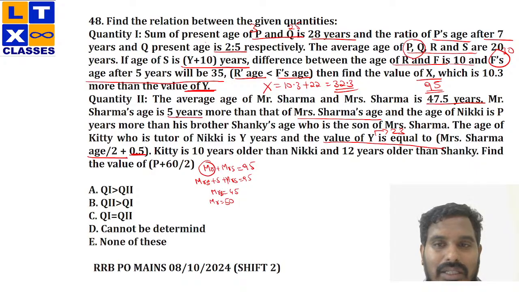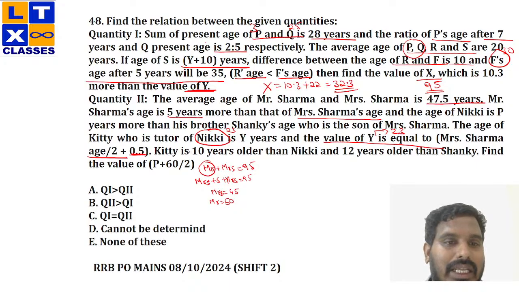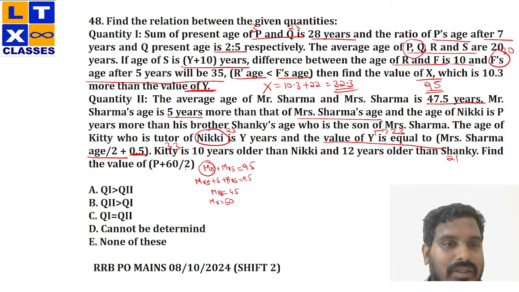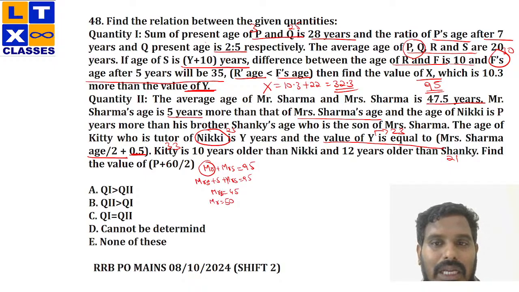Now Kitty, who is the daughter of Nikki. So Nikki's age is now 23, right? Now Kitty is 10 years older than Nikki. Now Kitty's age would be 33 and 12 years older than Shanky. So Shanky's age would be 21, right? Now where does this P come from? The age of Nikki is P years more than that of his brother Shanky. Now, what is the difference between Nikki and Shanky? 23 and 21, 2 years, right? So the value of P is 2.